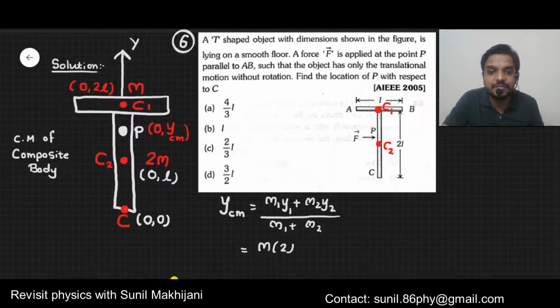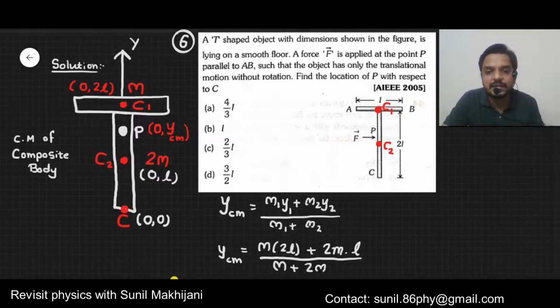Its y coordinate I will put, which is 2L. In place of m2, I will put the mass 2m into its y coordinate, that is L, divided by m plus 2m. Just solve it, anybody can easily solve it. In the numerator it is 4mL divided by 3m.